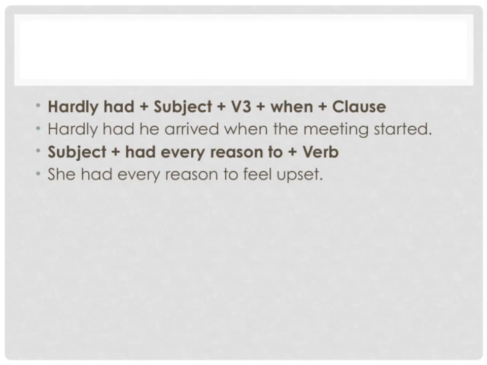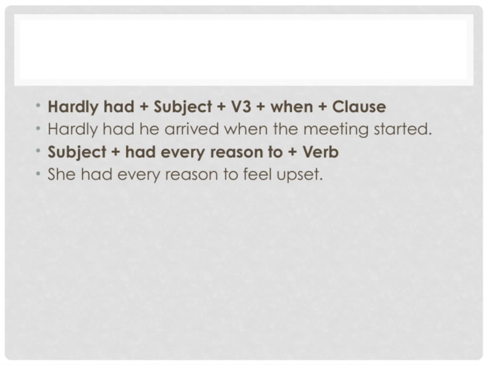Now, let's take a closer look at some useful expressions to talk about events that happen very close together in time. First, we have the structure, hardly had plus subject plus V3 plus when plus clause. This is used to describe situations where something happens immediately after another event. For example, hardly had he arrived when the meeting started. It emphasizes how quickly one event follows another, almost instantly.